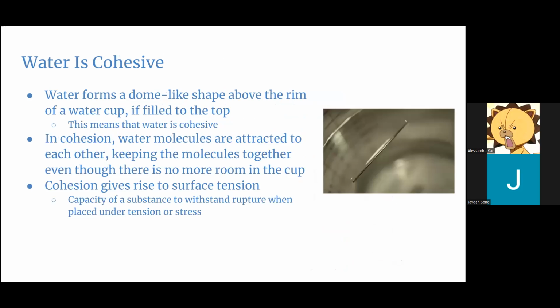Water is cohesive. Water forms a dome-like shape above the rim of a water cup if filled to the top. This means that water is cohesive. In cohesion, water molecules are attracted to each other, keeping the molecules together even though there's no more room in the cup. Cohesion gives rise to surface tension, the capacity of a substance to withstand rupture when placed under tension or stress.